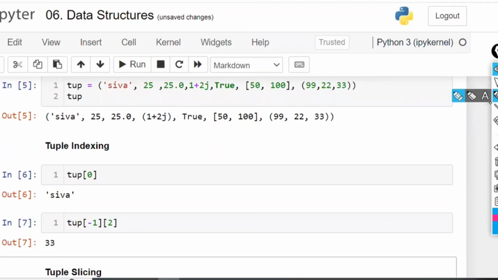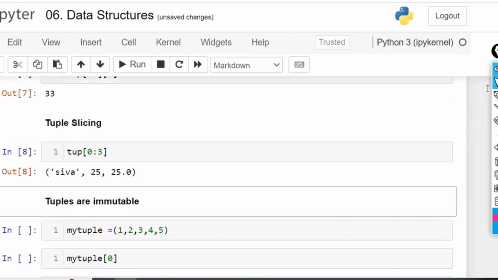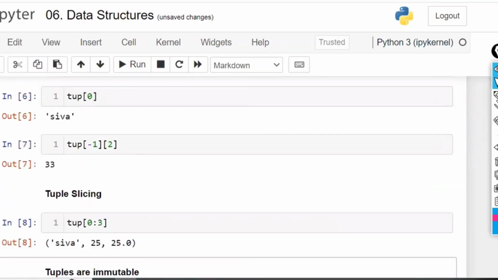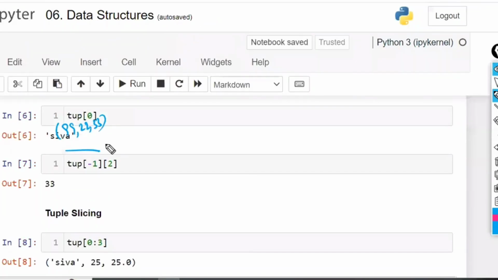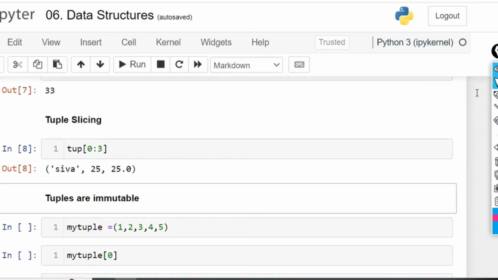Now, indexing is possible, but reassigning the value is not possible. You can't replace the value. Similarly, slicing. See, I'm doing slicing also, and I'm going to get the output. Now, this tuple of -1, what is the output? Something like 99, 22, 33 you are having like this. Within that, 0, 1, 2, this is 33. So just as we worked on the nested list in the last class, nested tuple indexing will be done in the same manner. And slicing also is the same. No difference.